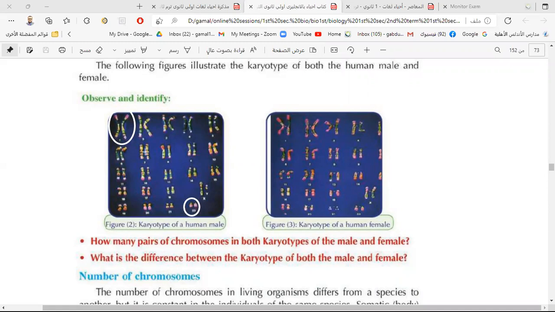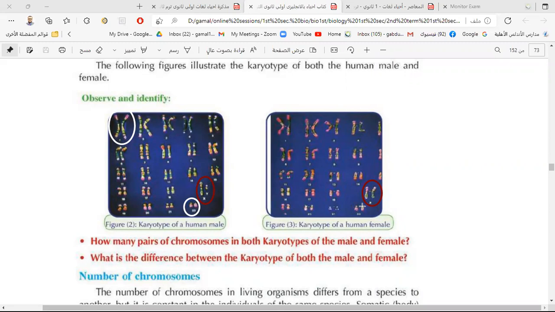How many pairs of chromosomes do we have? We have pair number 1, pair number 2, 3, 4, 5, 6, until we reach 22 or 23. Here we have 23. The first 22 chromosomes are similar in the male and the female. The difference is only in pair number 23. This pair is different between male and female.